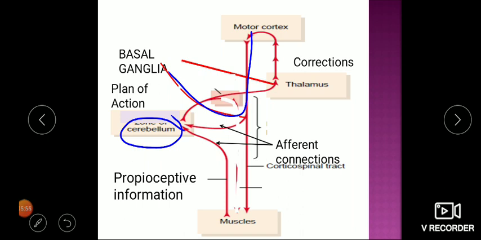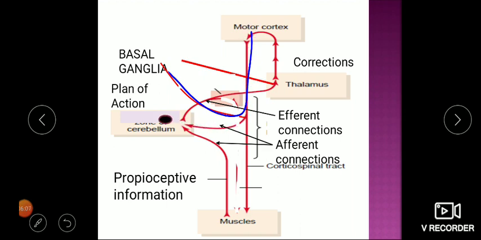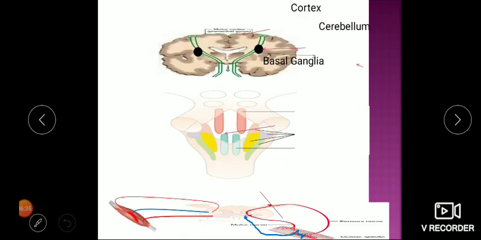So these are the two afferents to the cerebellum. These are the efferents. This is the plan of action coming from the motor cortex to the cerebellum. This is the proprioception, the current position. Based on that, the necessary correction will be given by the cerebellum back to the motor cortex for execution to the spinal cord. So ultimately this correction comes down again to our spinal cord motor neurons. In this way, the cerebellum plays a role in the regulation of balance by giving feedback to the motor cortex.